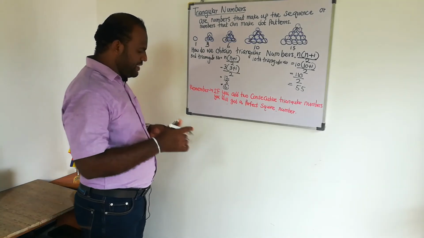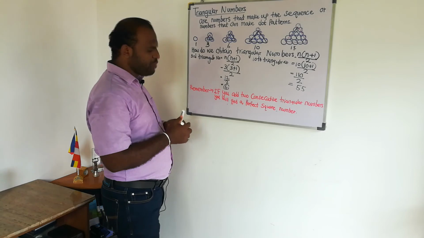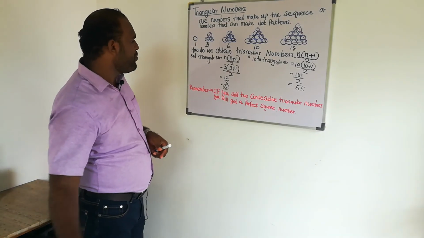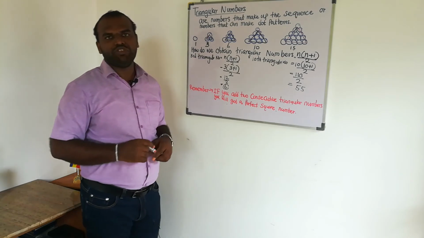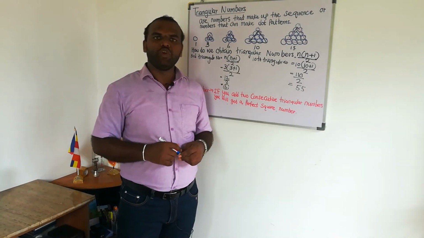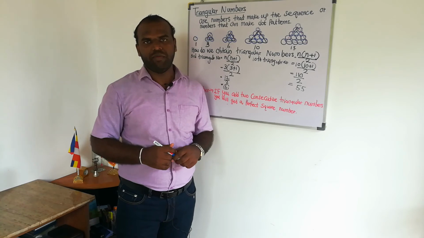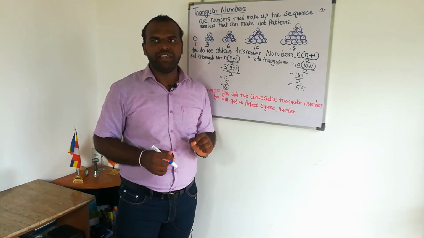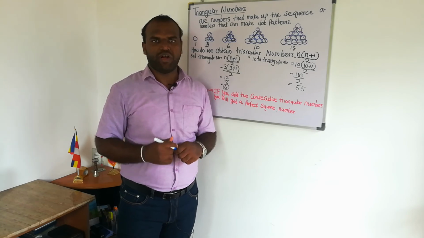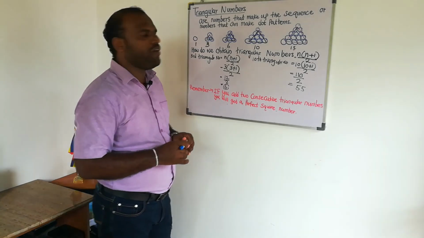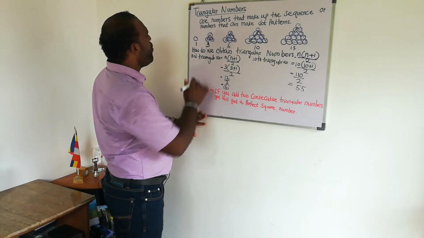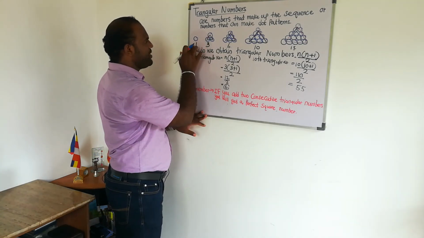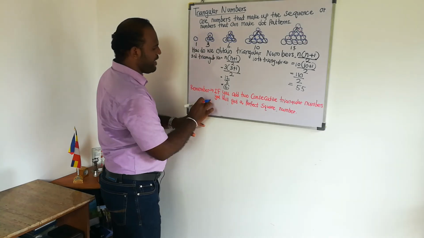That's a very important pattern you can see in triangular numbers. If you add two consecutive triangular numbers, you will get a perfect square number. I will show you how it's done. 1 and 3 are consecutive triangular numbers, the first and second triangular numbers.